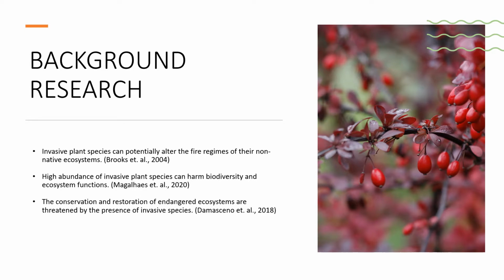Invasive plant species primarily alter the fire regimes of an ecosystem by changing fuel properties, such as increasing or decreasing fuel load, plant tissue flammability, and horizontal and vertical continuity. Wildfires that take place in invaded ecosystems will burn at a higher or lower severity, frequency, and may occur at different times of the year when compared to an ecosystem without invasive species present. Overall, the presence of invasive plants can dramatically change an ecosystem, making it difficult for it to return to its previous state.